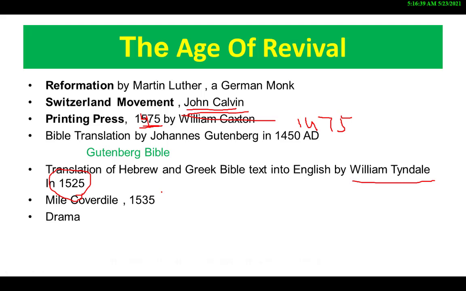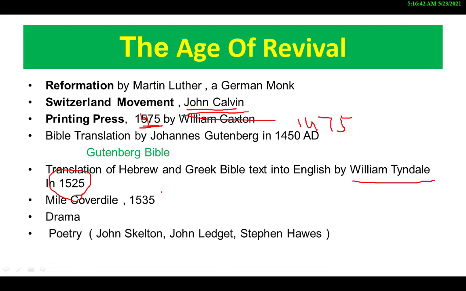If you're talking about poetry, a decline in poetry was seen in this period. John Skelton, John Lydgate, Stephen Hawes were the prominent poets, although there was not much work done in poetry, but they are considered the figures of poetry in this period. Coming to prose, it was on the way to develop in this period, and this is because the English Reformation was developing then, as there was a rebirth of English literature. So again, prose was also growing in this period.